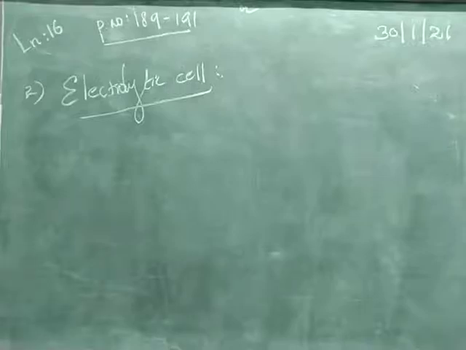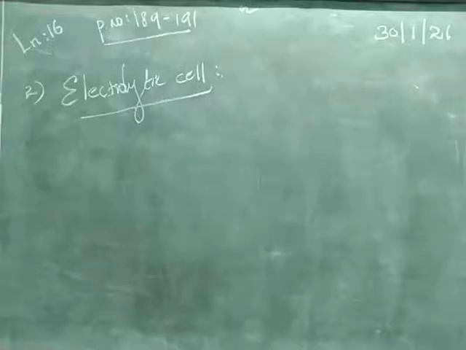Electricity is stored in the form of chemicals, and again the chemical is converted into electrical energy. In electrolytic cells, electricity is used to bring about chemical reactions.